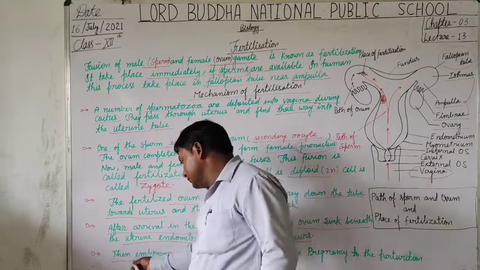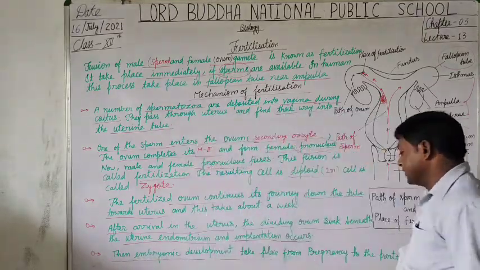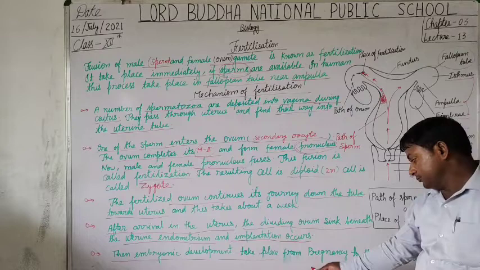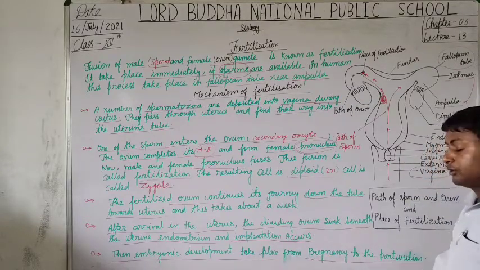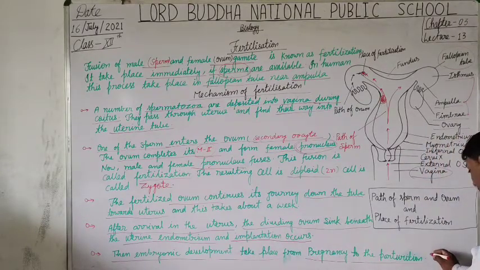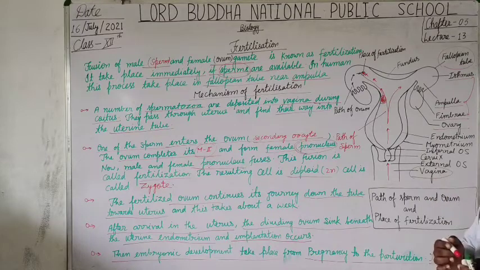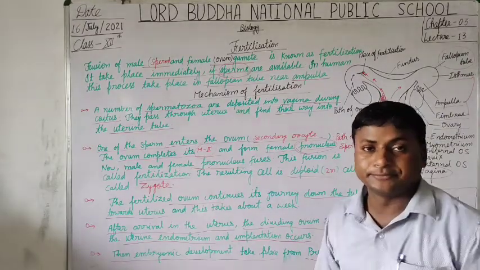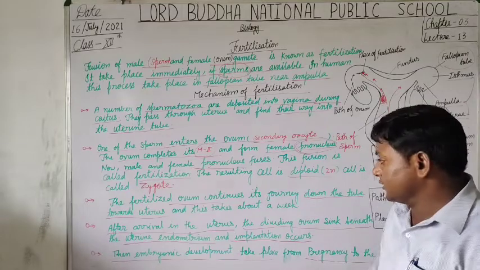Now, then embryonic development takes place from pregnancy to parturition, which is about 36 weeks. How many weeks? 36 weeks, or 270 days. How many days? 270 days.